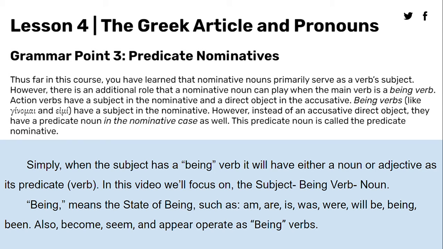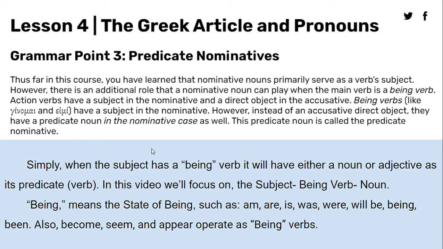Action verbs have a subject in the nominative and a direct object in the accusative. Being verbs, like these two words here, which I'll tell you in a minute, have a subject in the nominative. However, instead of an accusative direct object, they have a predicate noun in the nominative case as well. This predicate noun is called the predicate nominative.